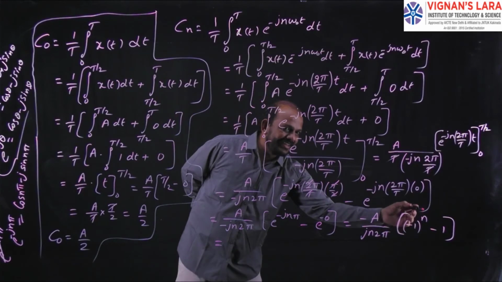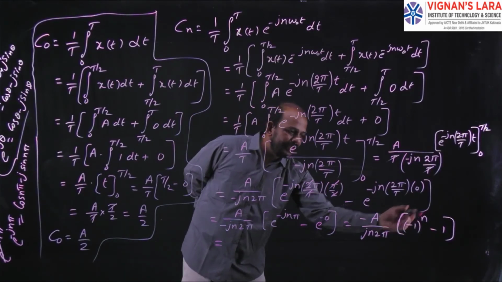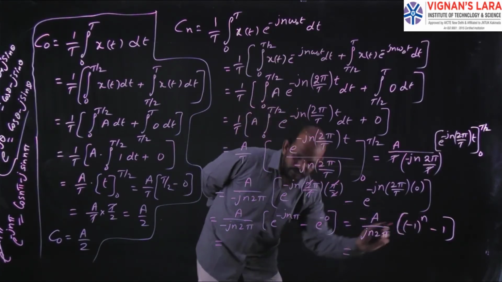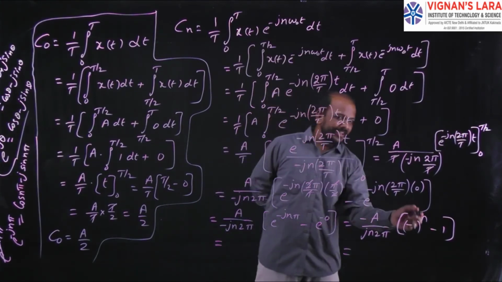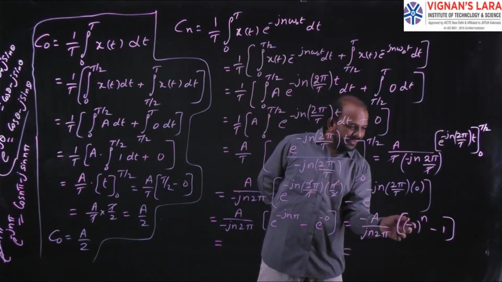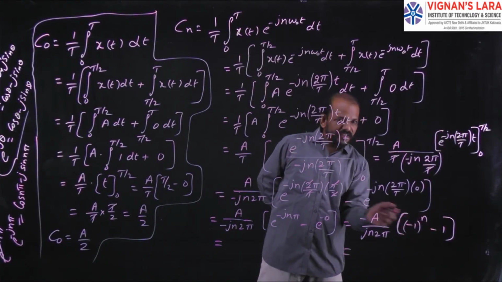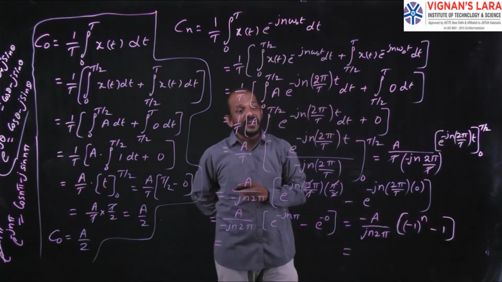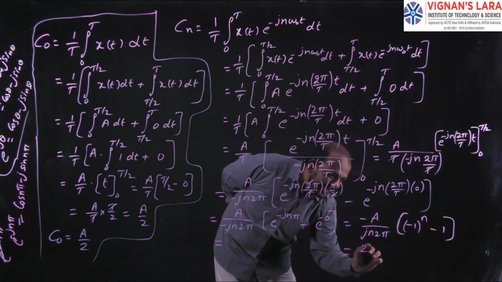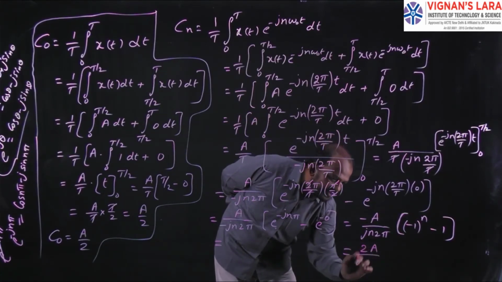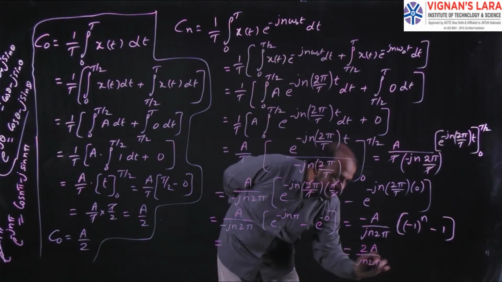First I will write for n is odd. For n is odd, what happens to this one? For 1, 3, 5, this value is minus 1. Minus 1, minus 1 is minus 2. Minus 2 into minus a gives 2a by j and 2 pi. The 2 gets cancelled.